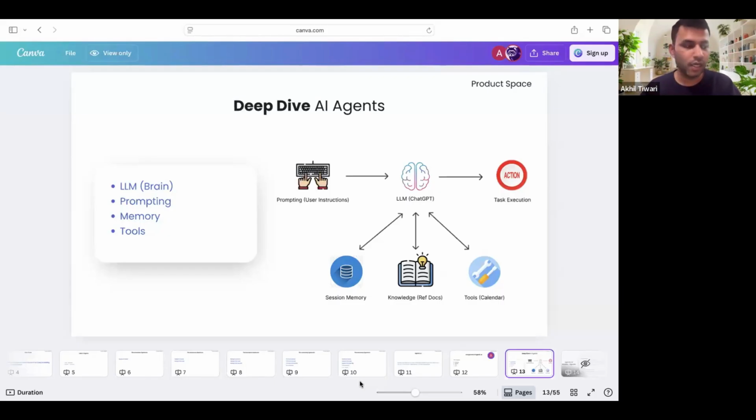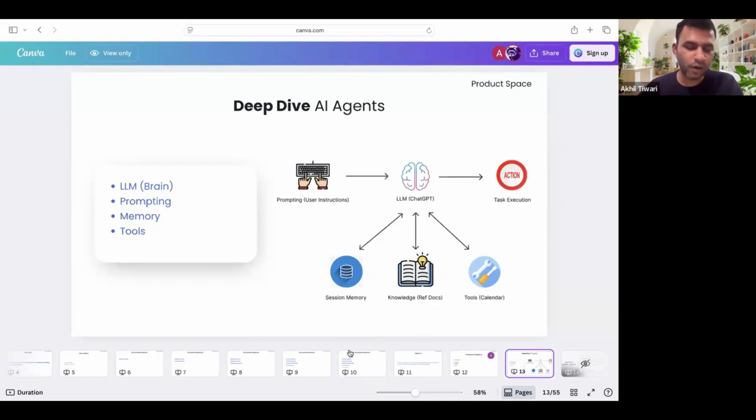So if you want to create a product which gives you recent AI knowledge from what is going on in the market, but your LLM has not been trained on it, what would you do? You would add your knowledge base, or connect it with some tools. For example, you connect it with Google search, and your LLM does a search, gets the relevant information, and sends it back to you for consumption. So these three sub-components help you add additional capabilities to AI agents.